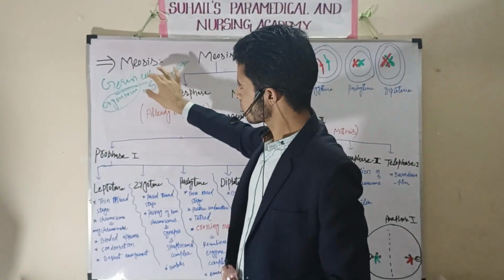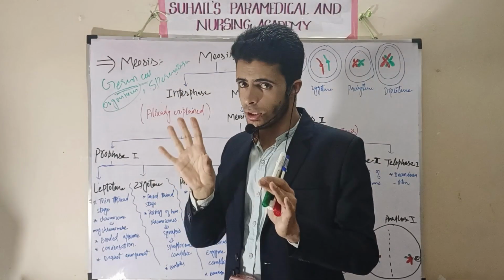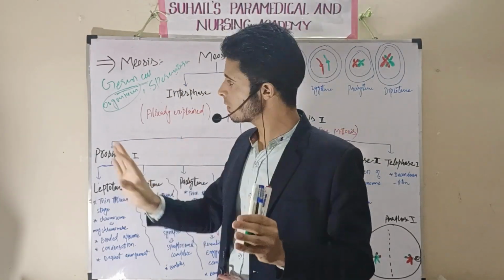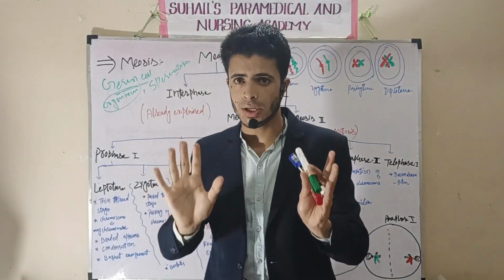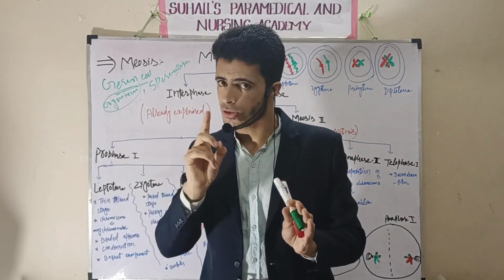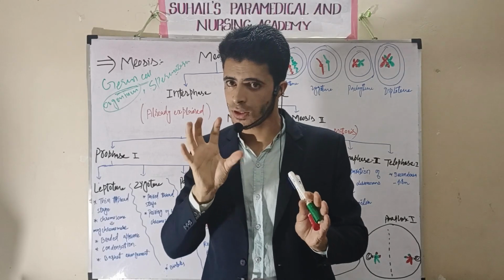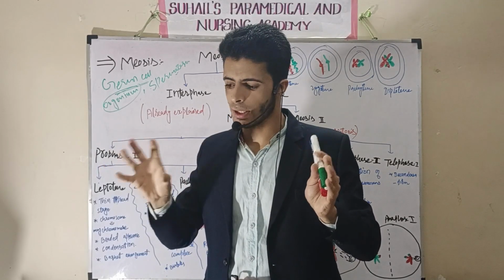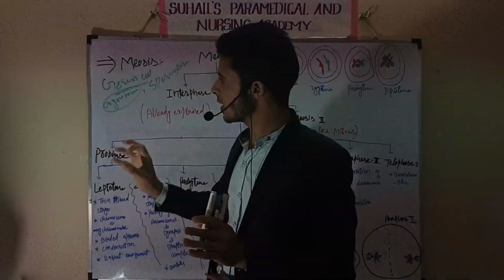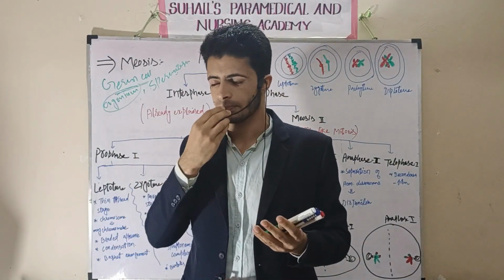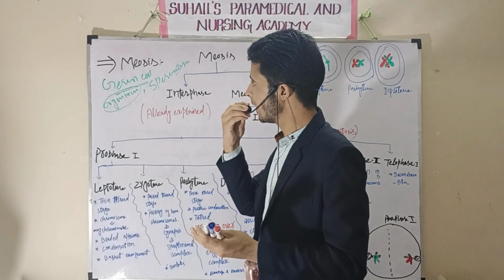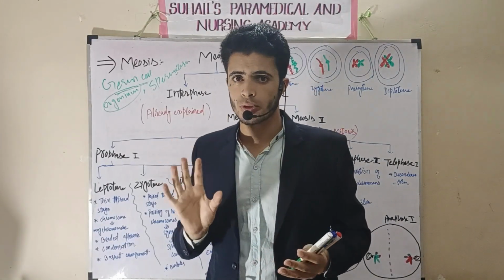So what will happen in meiosis? First, I told you the cell cycle starts from interphase. Interphase will be the same. After the interphase, the cell has increased its DNA content. I already told you about the G1 phase, the growth phase, and the S phase, where DNA content and centriole duplication happen. In the G2 phase, the cell shows further growth, whatever is required for the future. Now I enter into meiosis.